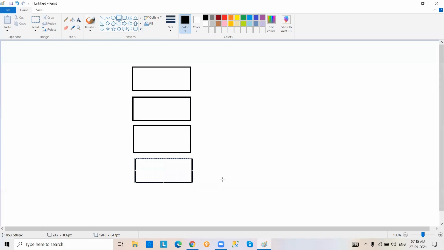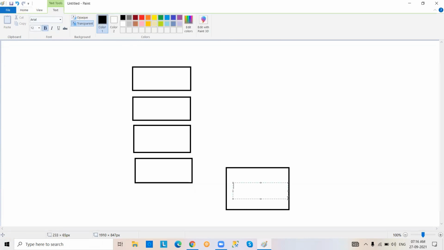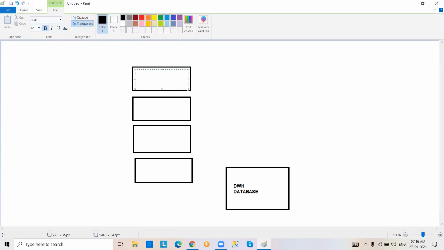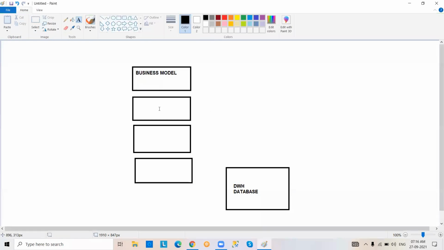And finally, your database will be there. Suppose this is your data warehouse database. So from where are we starting data modeling? From here we are starting. First, business model.